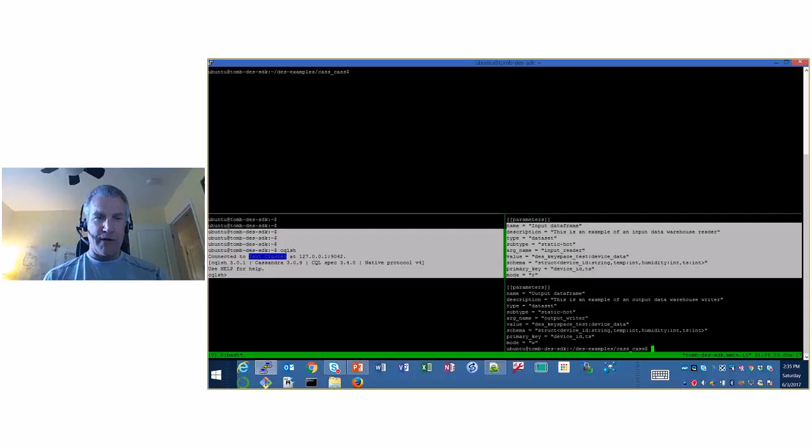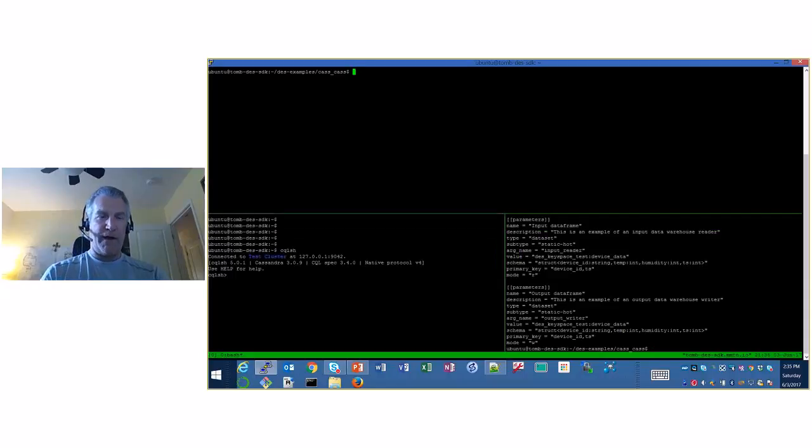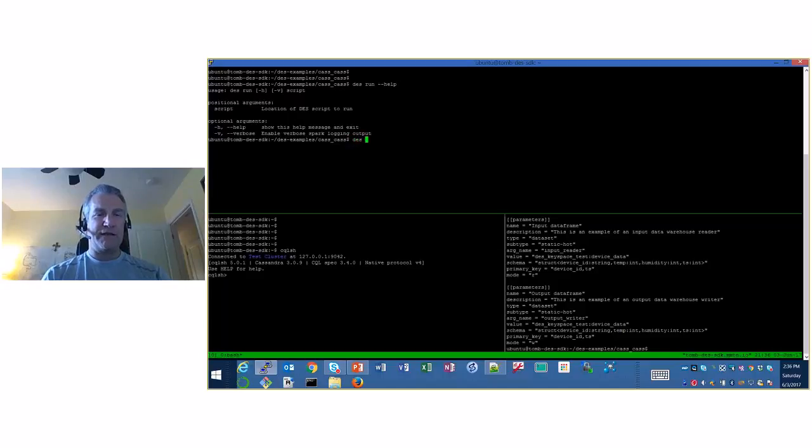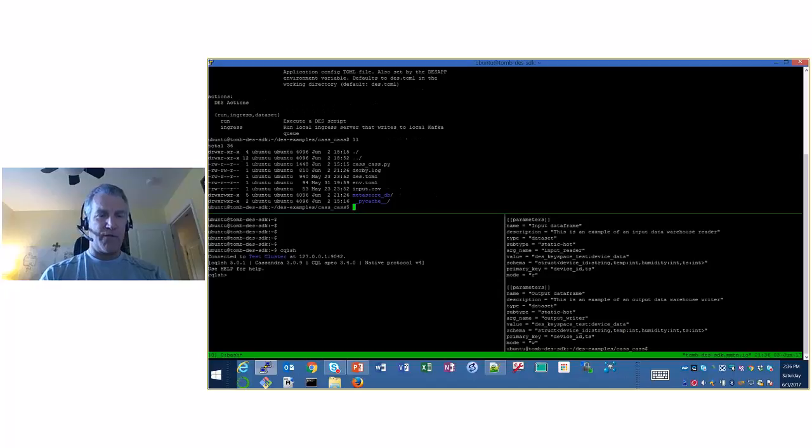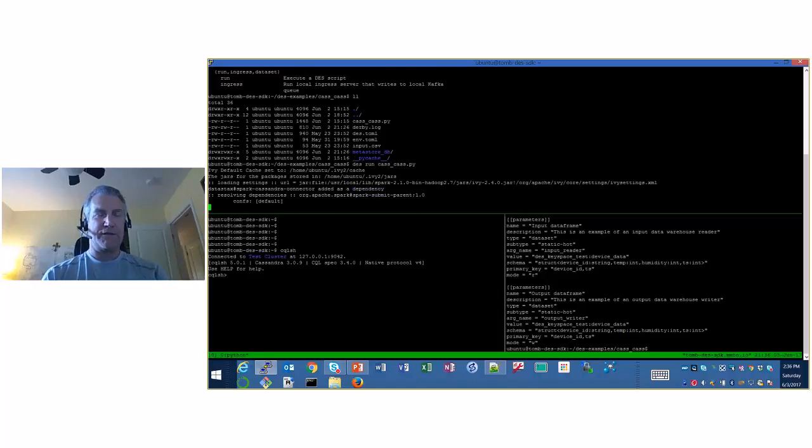It's good to keep in front of you as you look at your program. So we're going to go up to this pane and try to run the program. Remember, we talked a little bit about DES and the run command with the help, and some of the other commands. So if we look at what's inside this directory, we're going to run DES run cass.py. Let's see what happens. We're just going to try it. What the heck?